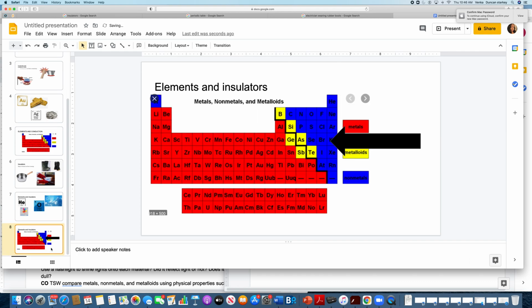On the periodic table, nonmetals are considered insulators, as most of the elements in the nonmetals are liquid or gases. As you can see, the nonmetals are located to the far right on the periodic table, as shown in the image above.